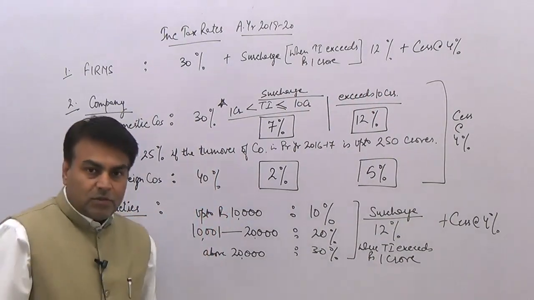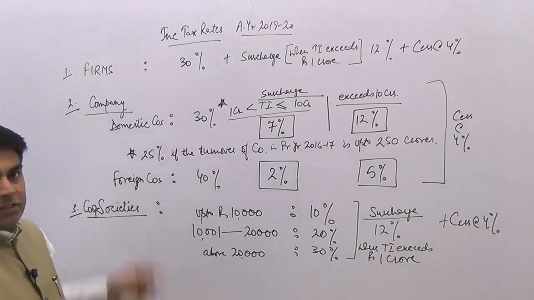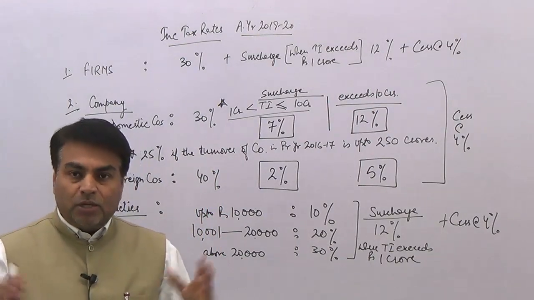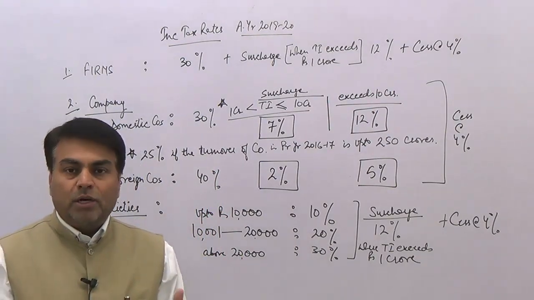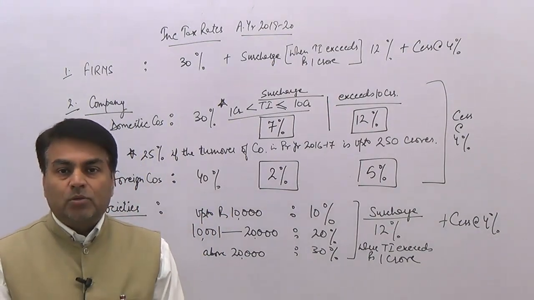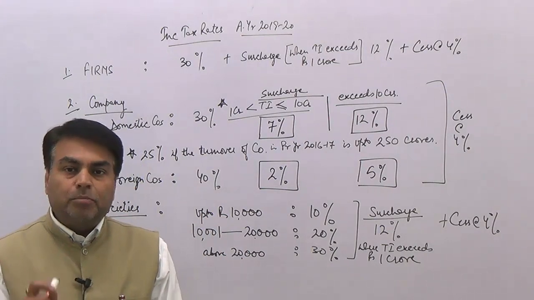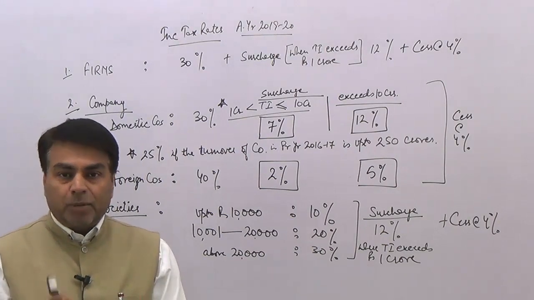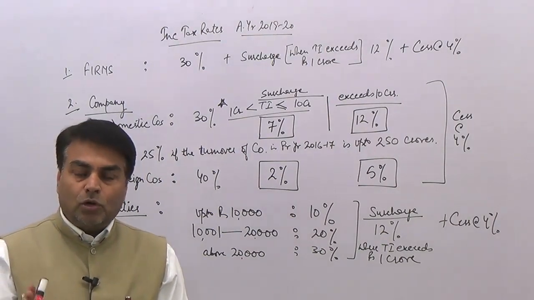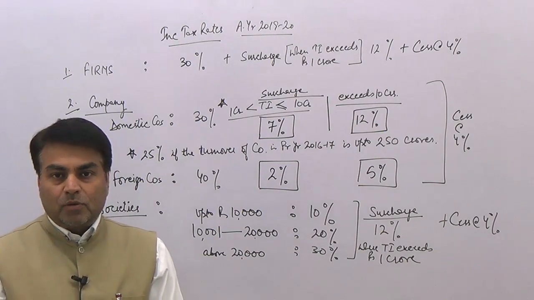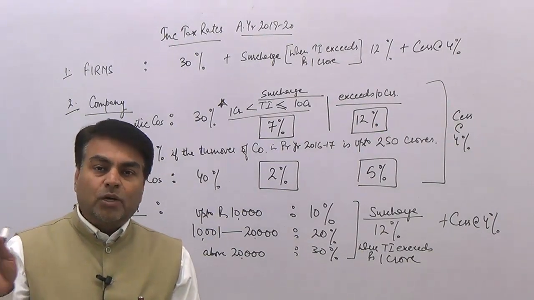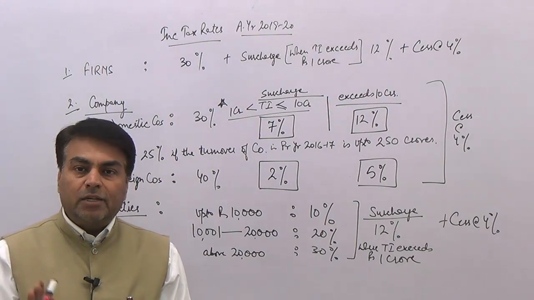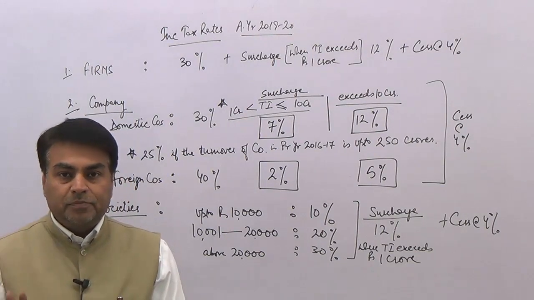Okay. Now, coming to the second one, the company. From the viewpoint of income tax rates, we classify companies into two. Number one, domestic companies, and number two, foreign companies. Now, when we say domestic company, it means all the Indian companies plus those non-Indian companies also who have accepted the prescribed arrangement of declaring and paying dividend in India.